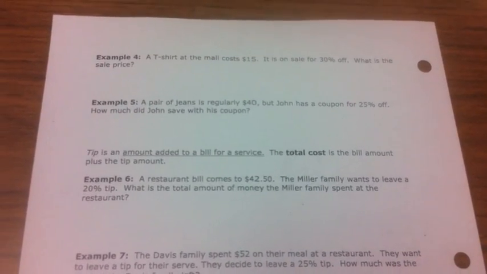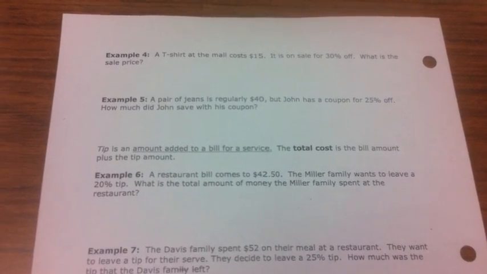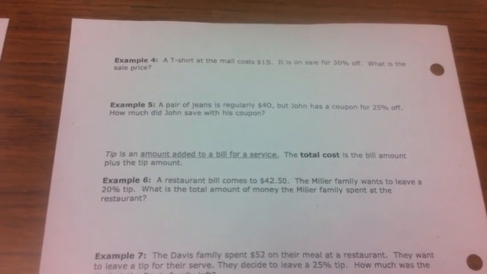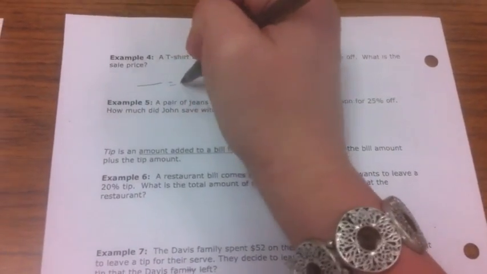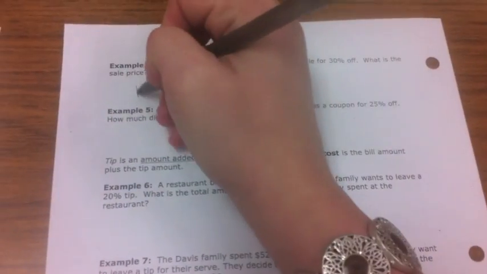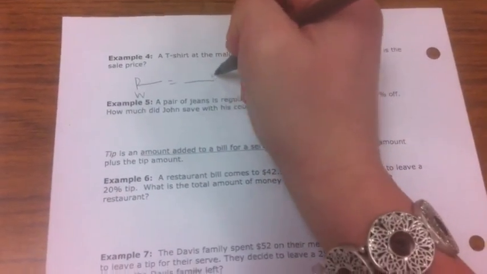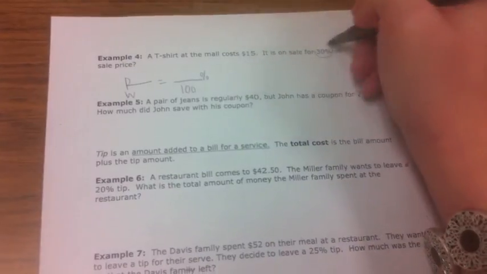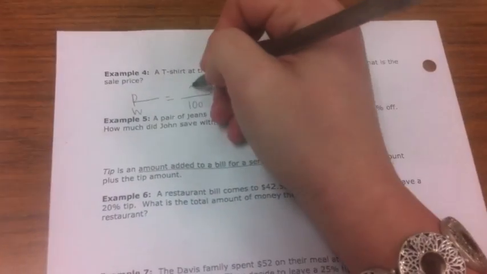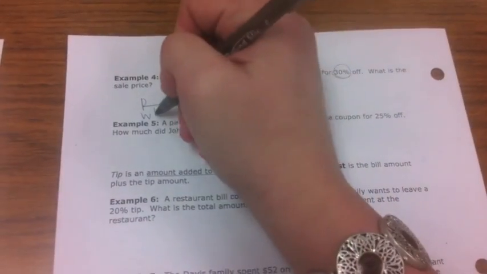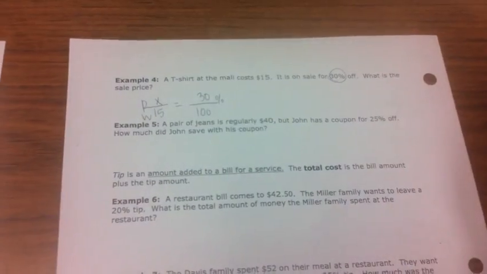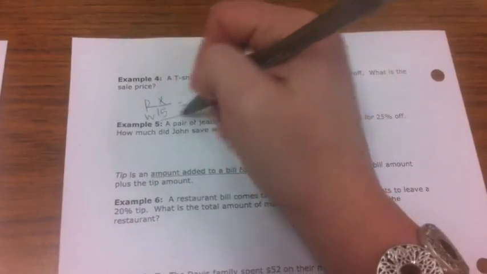Okay, now that you've done example 4, let's check it. It says a t-shirt at the mall costs $15. It is on sale for 30% off. What is the sale price? So we are going to set up a percent proportion since we're talking about sale and there's a percent. 30 obviously goes in the percent, and then the whole price before discount is $15. So X, the part, is what we're trying to find.